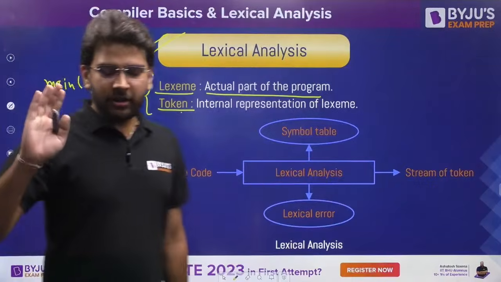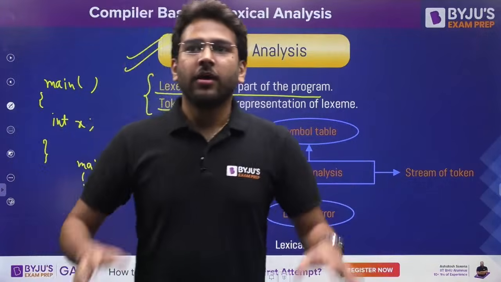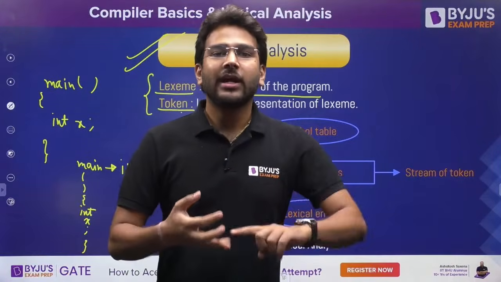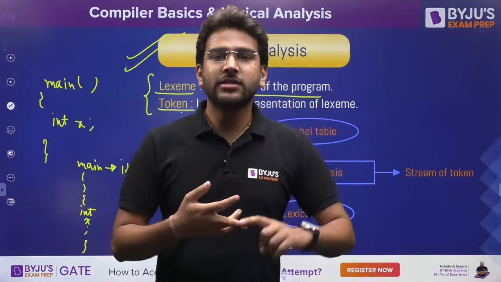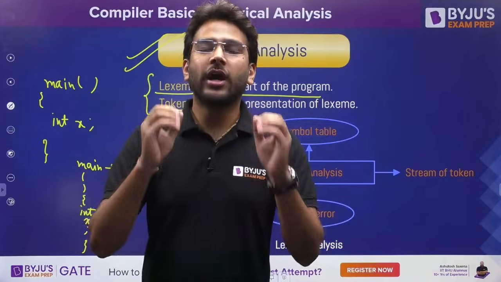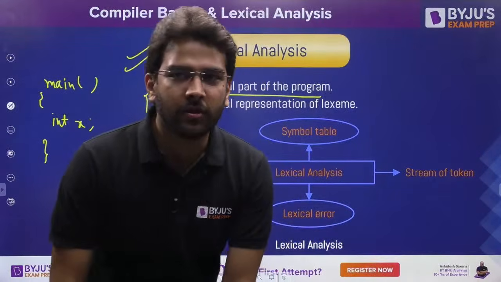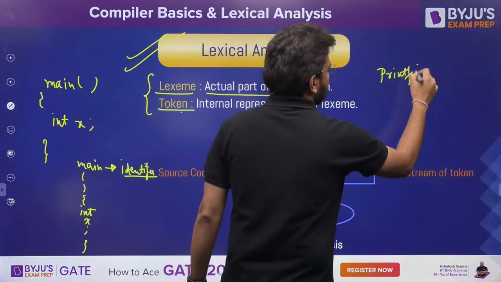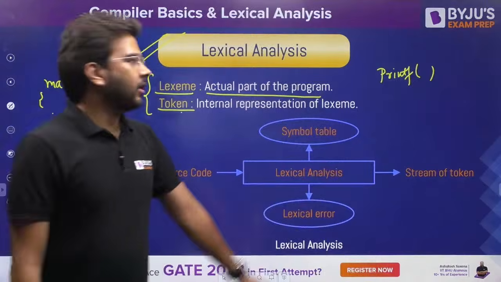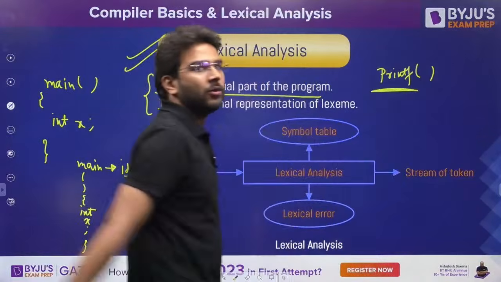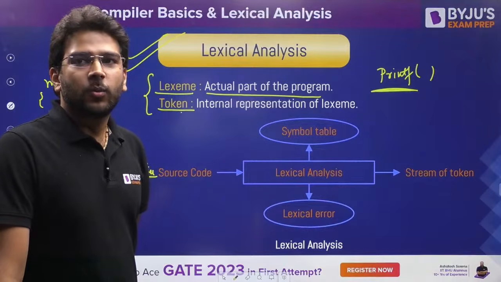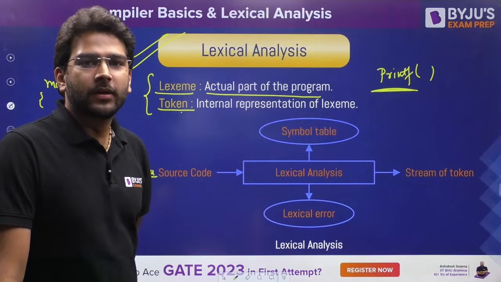Let me make it clear to you. Whenever we are writing any variable name, function name, class name, objects, interfaces, all these things are nothing but identifiers. Now let me ask one more thing. I'm talking about this one. Is it identifier or a keyword? Printf, scanf. What do you say? Identifier or keyword?